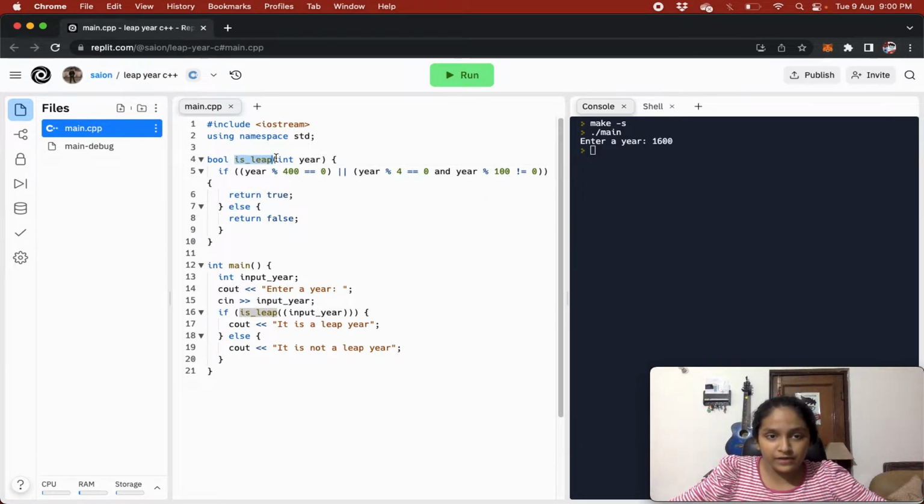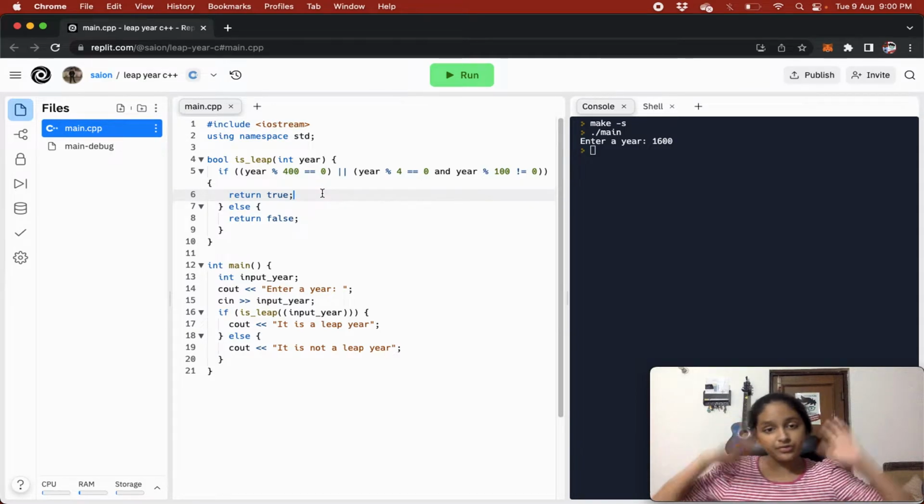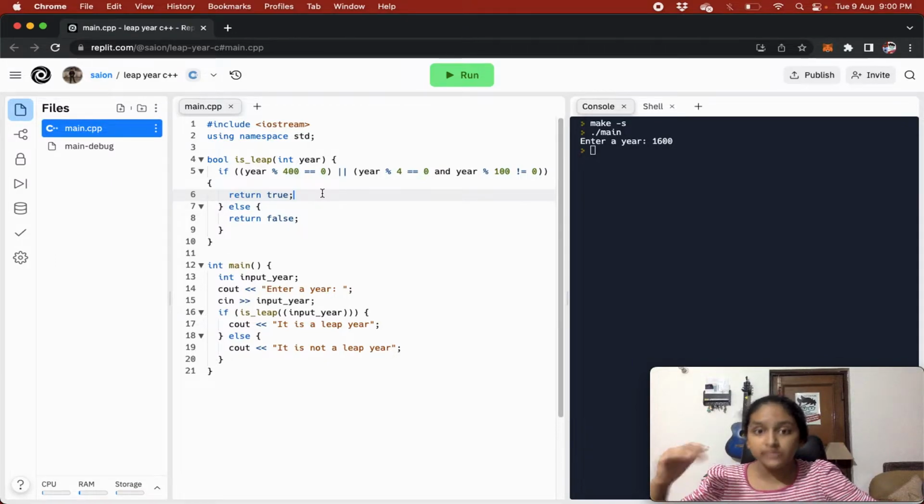Then our function name is leap, and here is our parameter year. Okay, so now we are doing an if condition. The year remainder 400 is equal to 0. Basically, if we divide it by 400, the remainder that we get is 0. Or year divided by 4 gives remainder 0, and year divided by 100 does not give remainder 0.